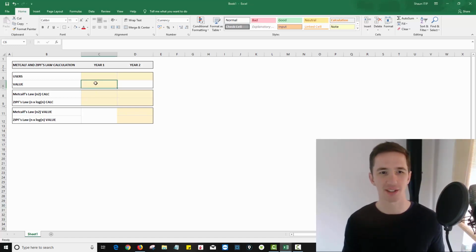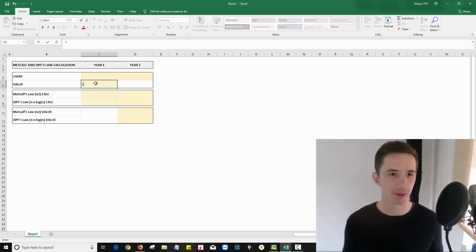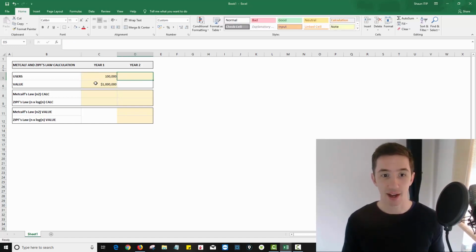So let's assume that in year one, we could say this was last year, we have a network called pink elephants or orange monkeys or whatever you want to call it. And that had a value of $1 million in market cap. Let's say that it had 100,000 users on that network last year. And now this year it has 200,000.